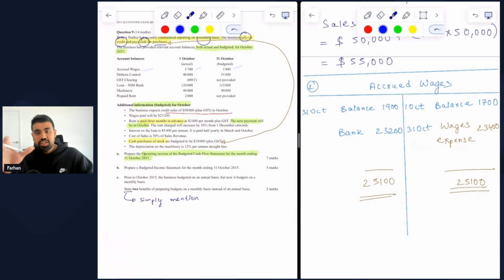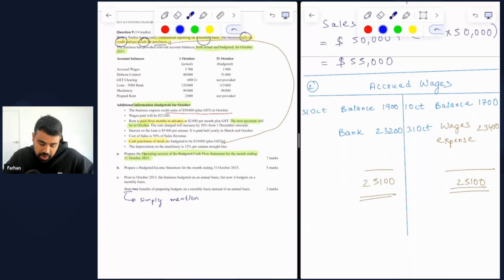Accrued wages refer to wages that the business has already consumed or incurred but hasn't paid for yet. This fits the definition of a current liability, which is a present obligation for the business for benefits that it has already taken from employees.